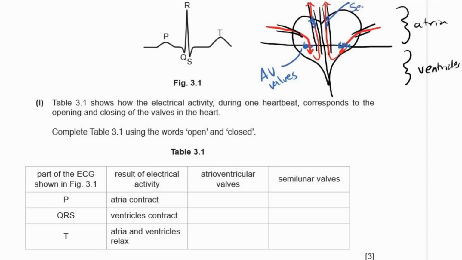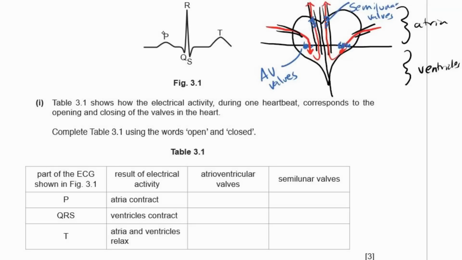Those are the semilunar valves. You can't have both sets of valves open at the same time. So both AV valves will be open at the same time, both semilunar valves will be open at the same time, but you can't have the semilunar valves and AV valves open at the same time. All right, hopefully that makes it easier. I find it easier, but hopefully you find it easier.